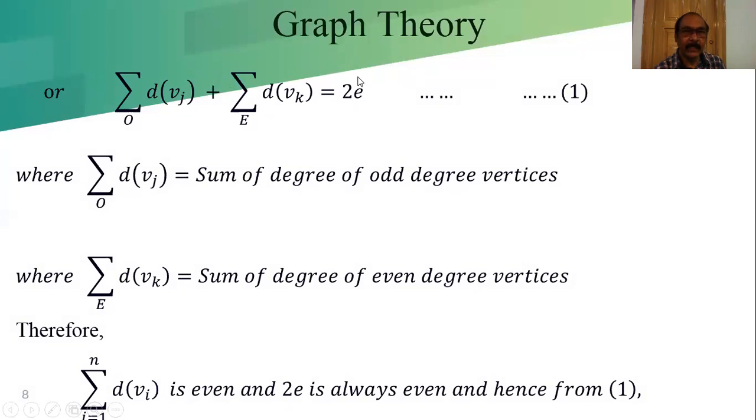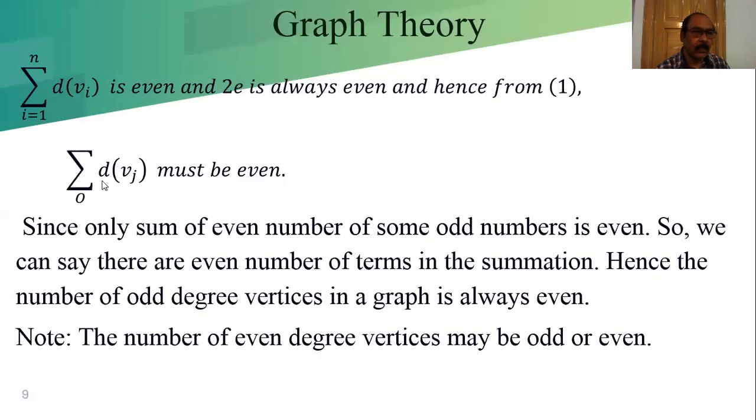Since the right hand side is even, the only possibility is that the odd degree sum is even. So the sum of the degrees of the odd degree vertices must be even.